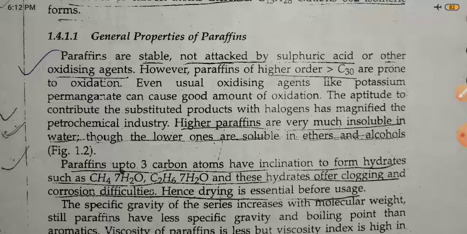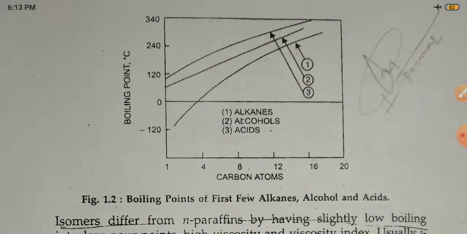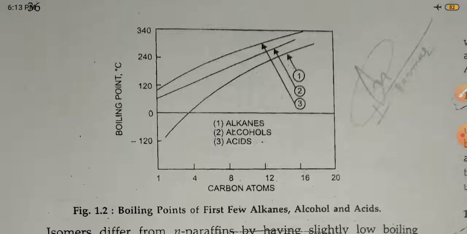And alcohol. In this figure 1.2, this is a simple figure for the boiling points of the first few alkanes, alcohols and acids. Different ranges are given. Draw it in your book.